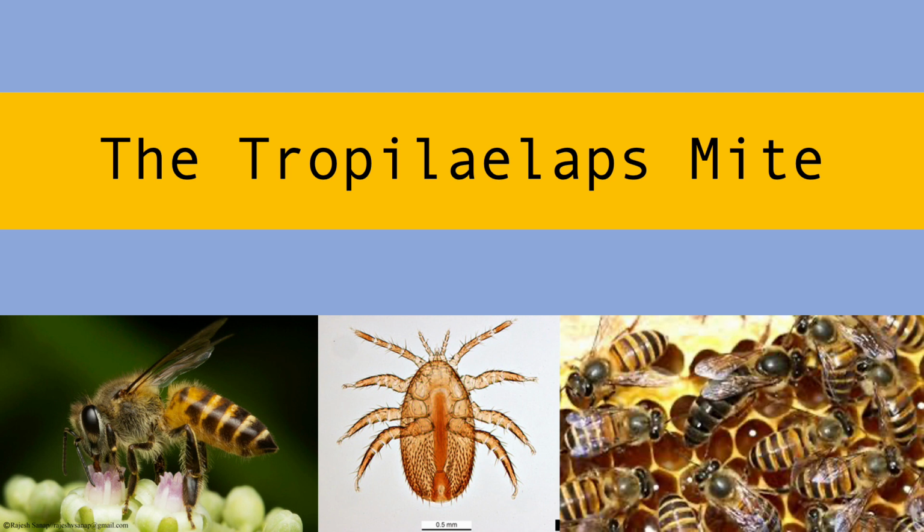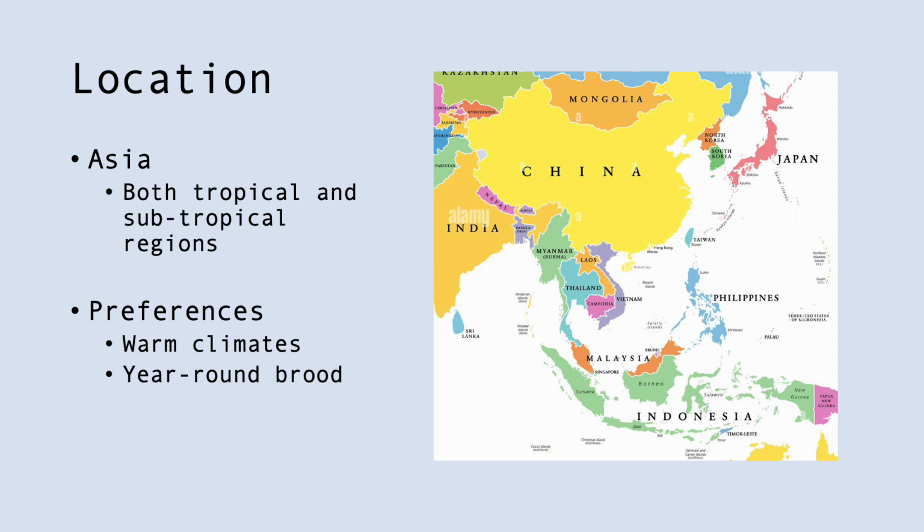This presentation will cover information about the Tropilaelaps mite. The only continent that Tropilaelaps is found on is Asia, both in tropical and subtropical regions. They prefer a warm climate with year-round brood.